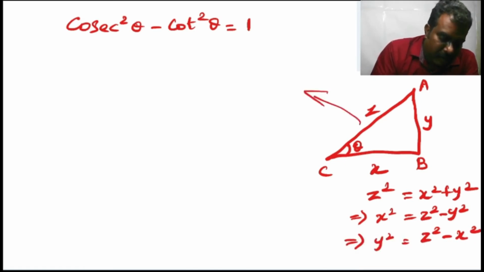From the diagram, what is cosecant theta? Cosecant theta is equal to hypotenuse divided by opposite side. What is our hypotenuse? Hypotenuse is z. Opposite of theta is y.